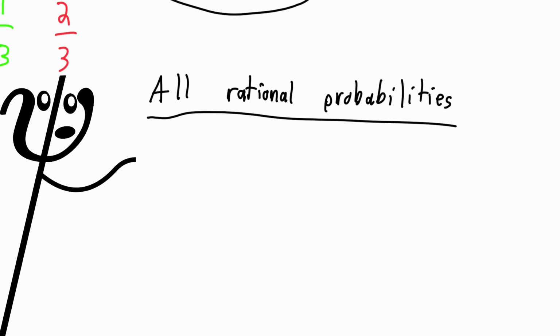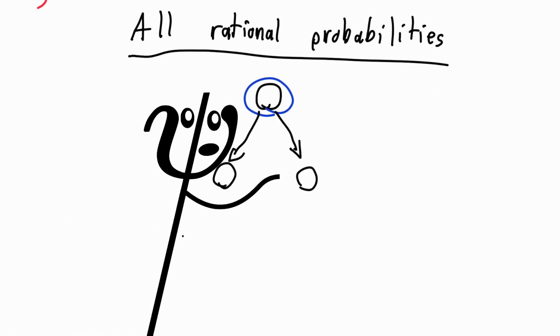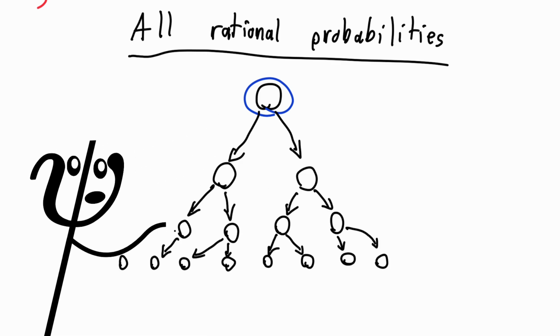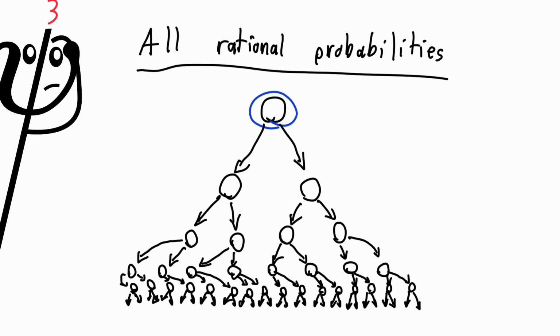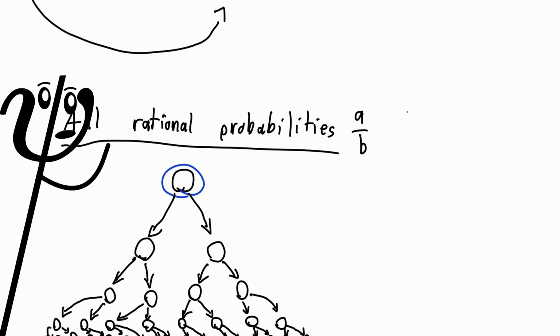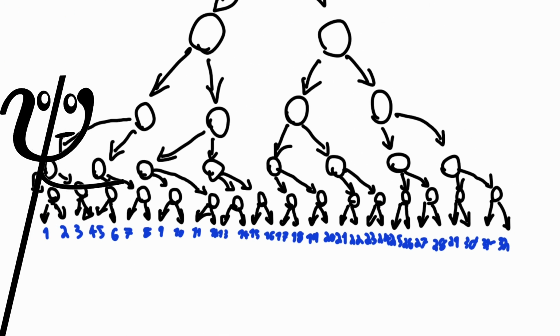Cool. Now that we have a 1 in 3 gate, what other probabilities can coin flips make? Well, I'm about to show you how to make any, and I mean any, rational probability. Start with the beginning state on top, and split it into 2 more states evenly. Split those into 4 states total and keep doing this until you have enough endings. How much is enough endings? Say we want to find a over b, where a and b are positive integers. You'll need to double the endings until there are at least b of them. For example, if we want a 5 in 19 gate, we'll need to double the arrows 5 times so that there are 32 straight arrows.